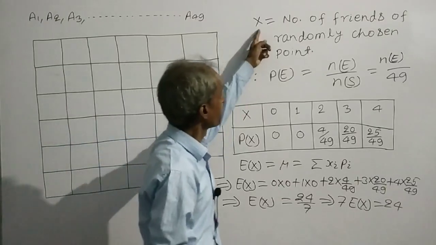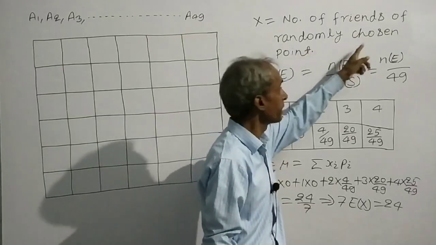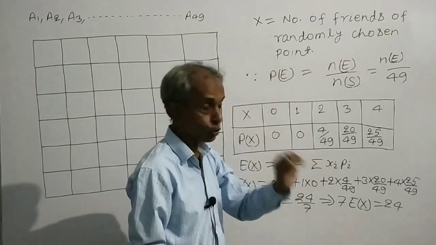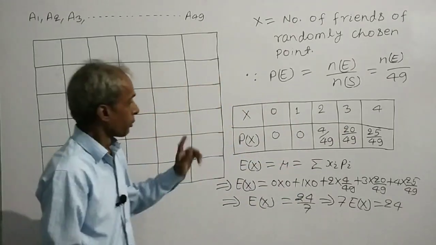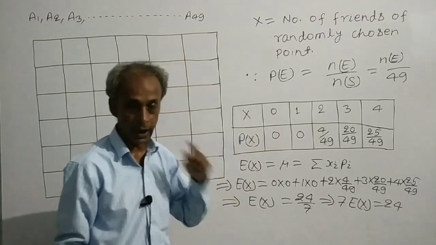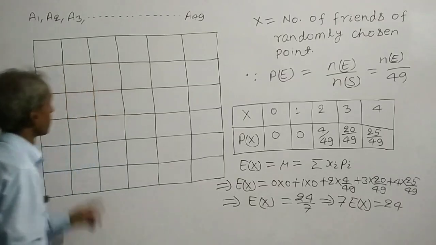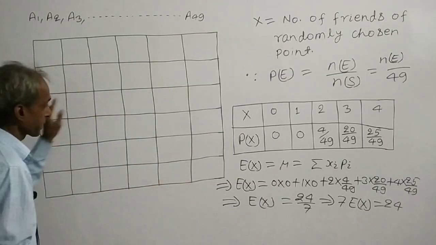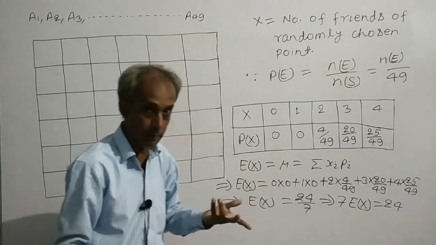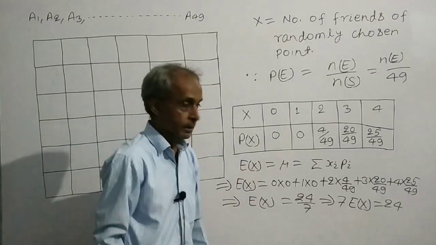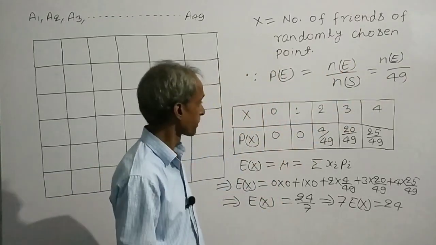A random variable x is defined as the number of friends of a randomly chosen point. Randomly chosen one point. When the value of x is 0, that means a randomly chosen point has 0 friends. In this figure, it is obvious that there is no point that has 0 friends. Therefore, the probability will be 0 by 49, which means 0.